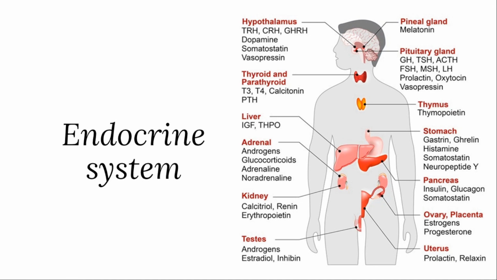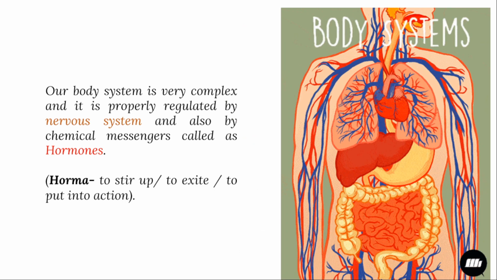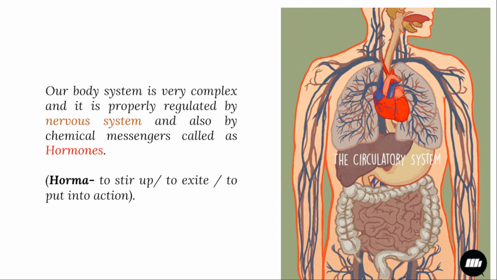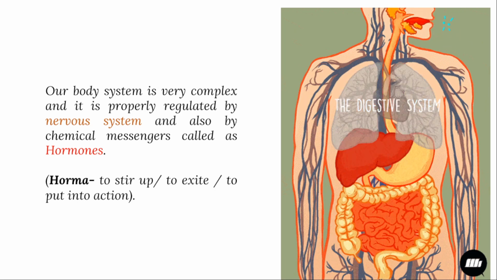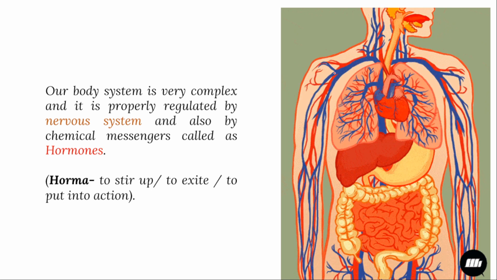In this session, we are going to discuss the endocrine system. Before going to the endocrine system, we need to discuss what body function is and how body function is regulated. For normal metabolic activity and normal body function, we need different communications and different systems, like the respiratory system, digestive system, and excretory system.